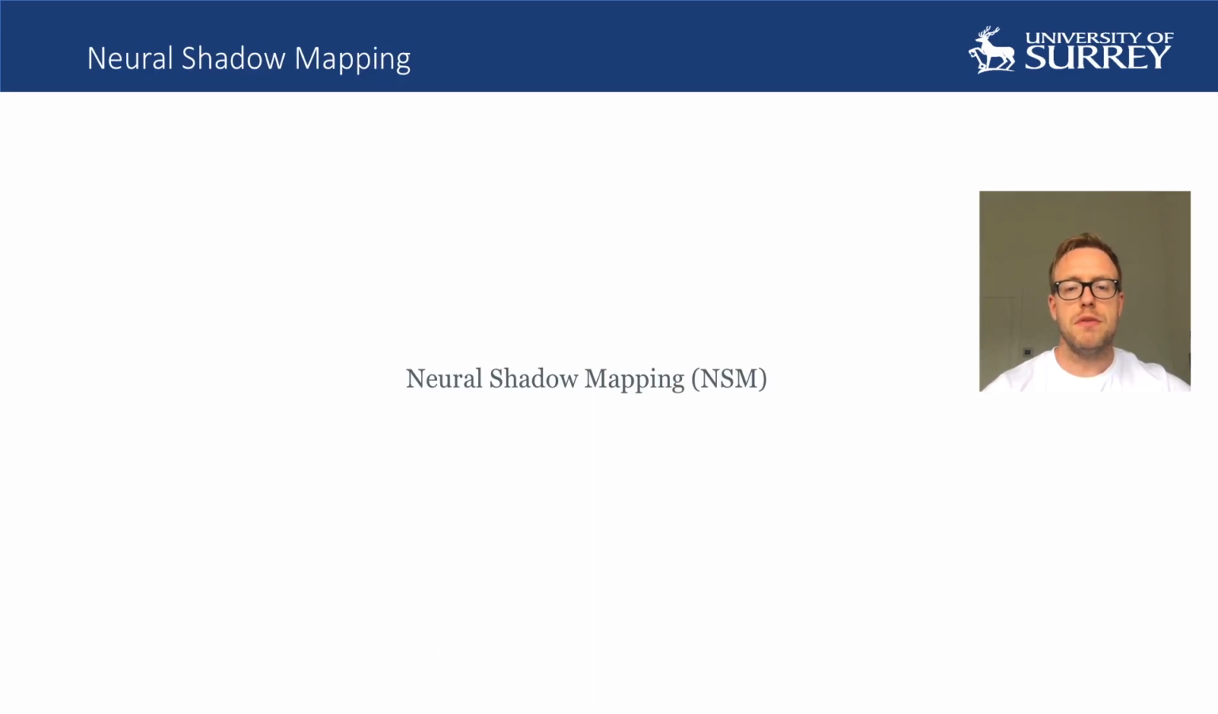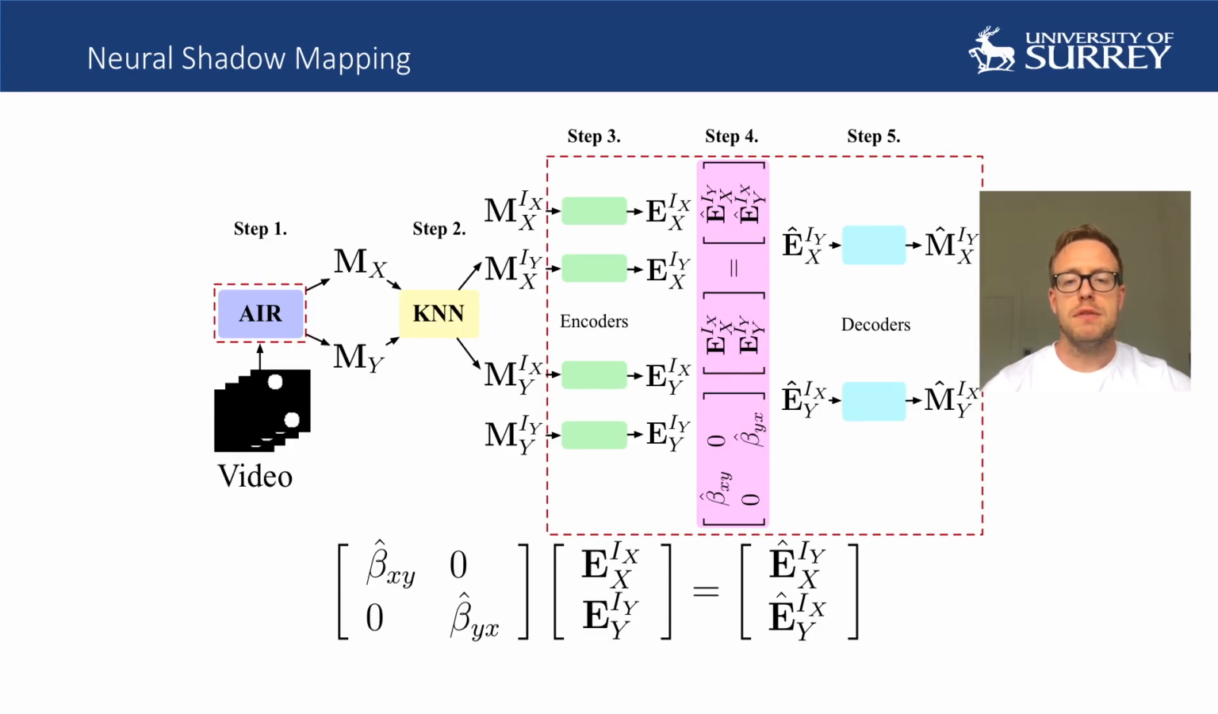Our method, which we refer to as neural shadow mapping, or NSM, seeks to explore the applicability of the previous approaches to video data by adapting the causal discovery approach into a neural network architecture. NSM can be broken down into 5 steps. Firstly, we use attend, infer, repeat, or AIR, a method by Eslami et al. This is an unsupervised Bayesian variational inference approach which infers the number and location of objects in video. We use it to output the horizontal position of the objects in a synthetic dataset.